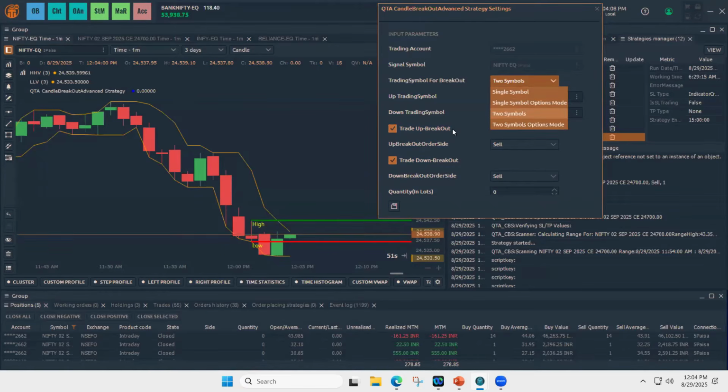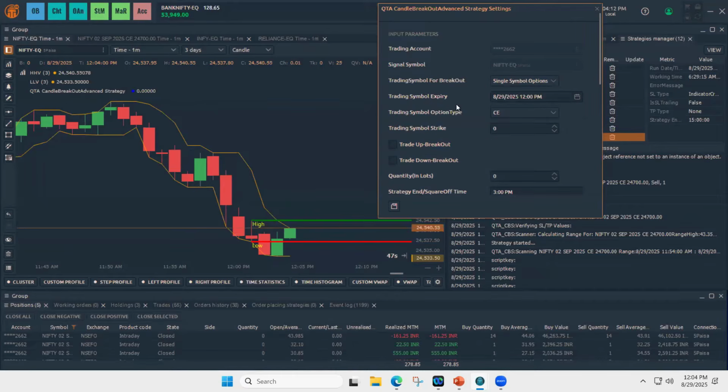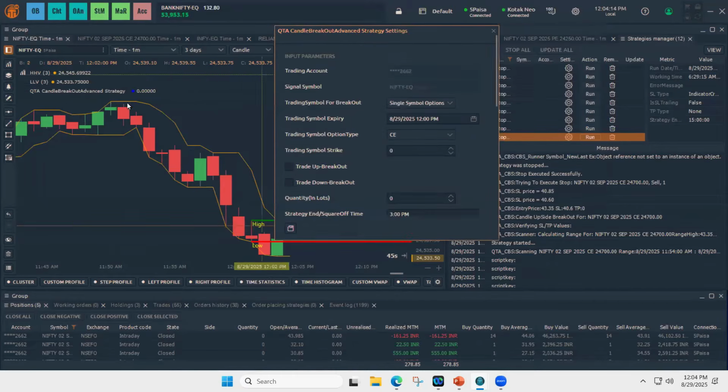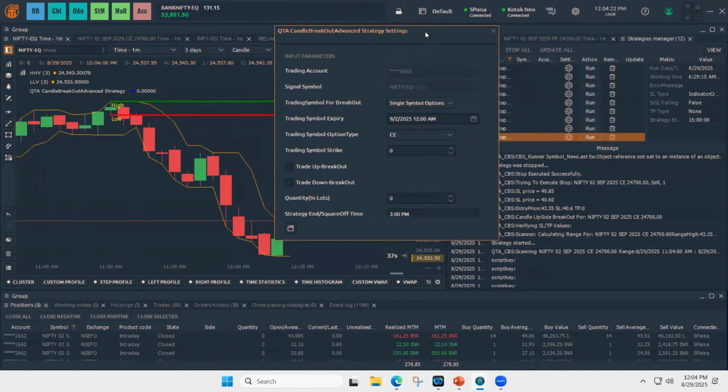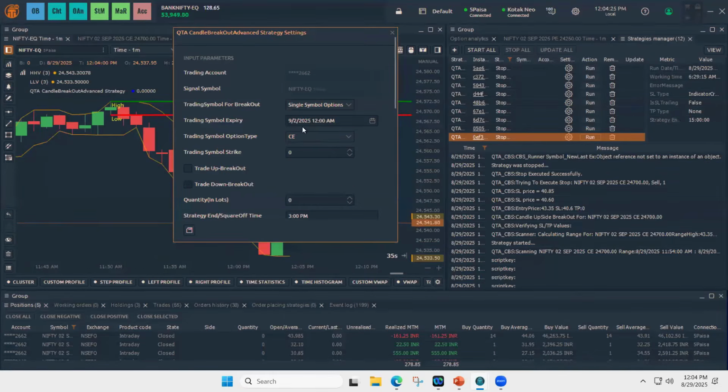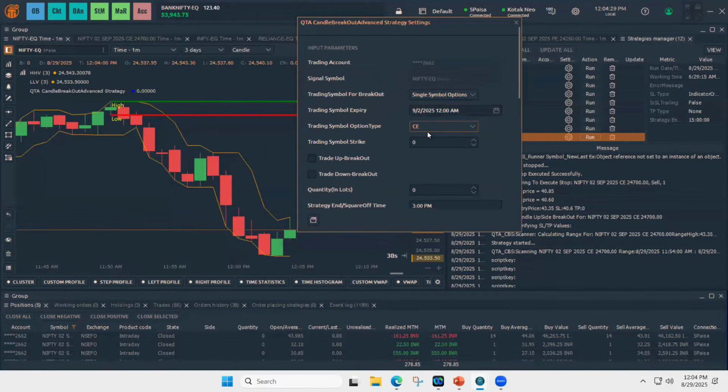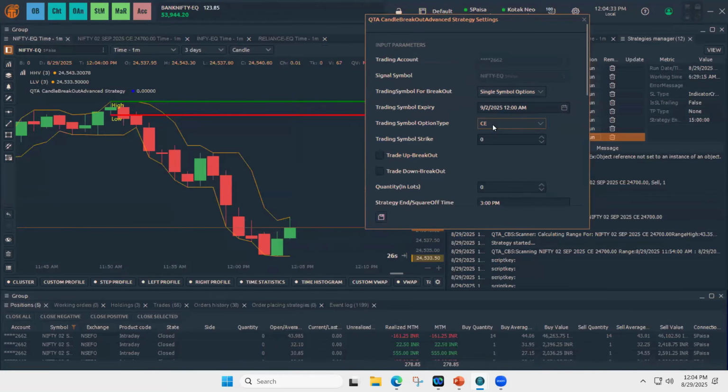Suppose you want to go to options mode, single symbol options mode. So suppose in this case, I'm choosing Nifty as an index underlying. We need to choose the expiry. Let's take September 2nd as expiry. And I'm choosing call option. Here in this case, you can choose CE or PE.